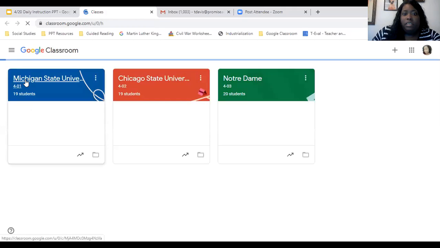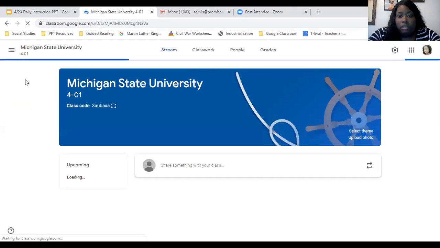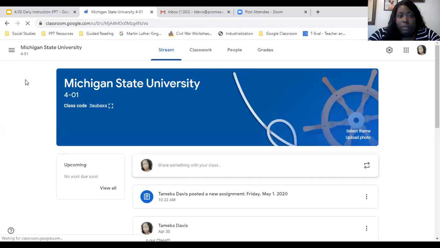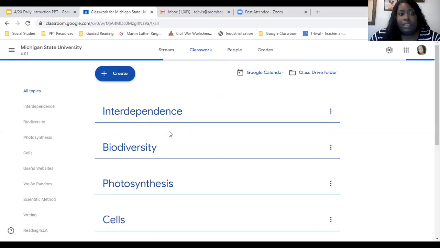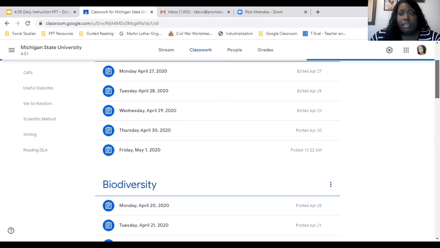You will be directed, when you click the link in Class Dojo, the link will take you directly to your classroom where you will see all of the resources that you will need for today's lesson. And I just walk you through the lesson with the video. Okay, so once you get into your classroom, you're going to click the classwork tab. And from there, you'll look for today's topic, interdependence. And then you'll scroll down and look for today's date.